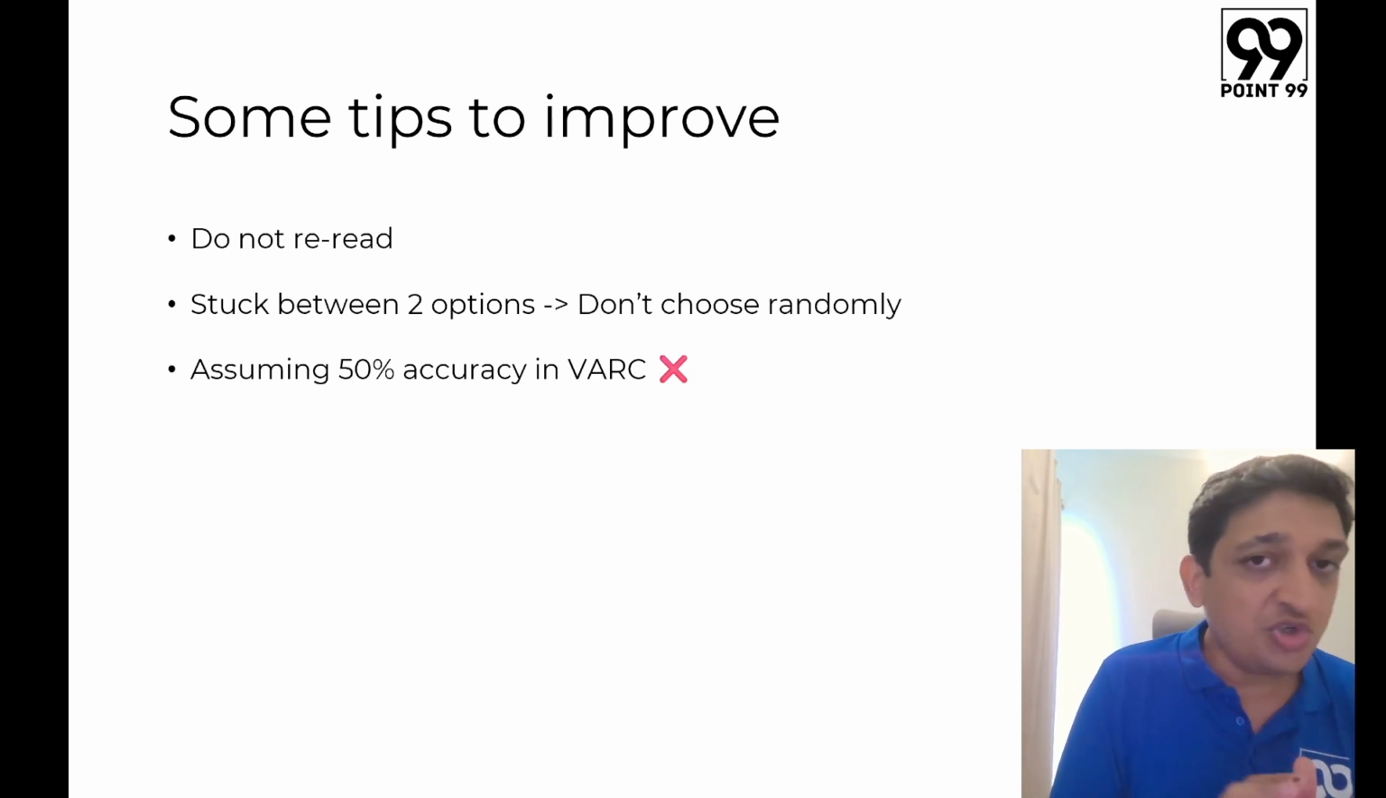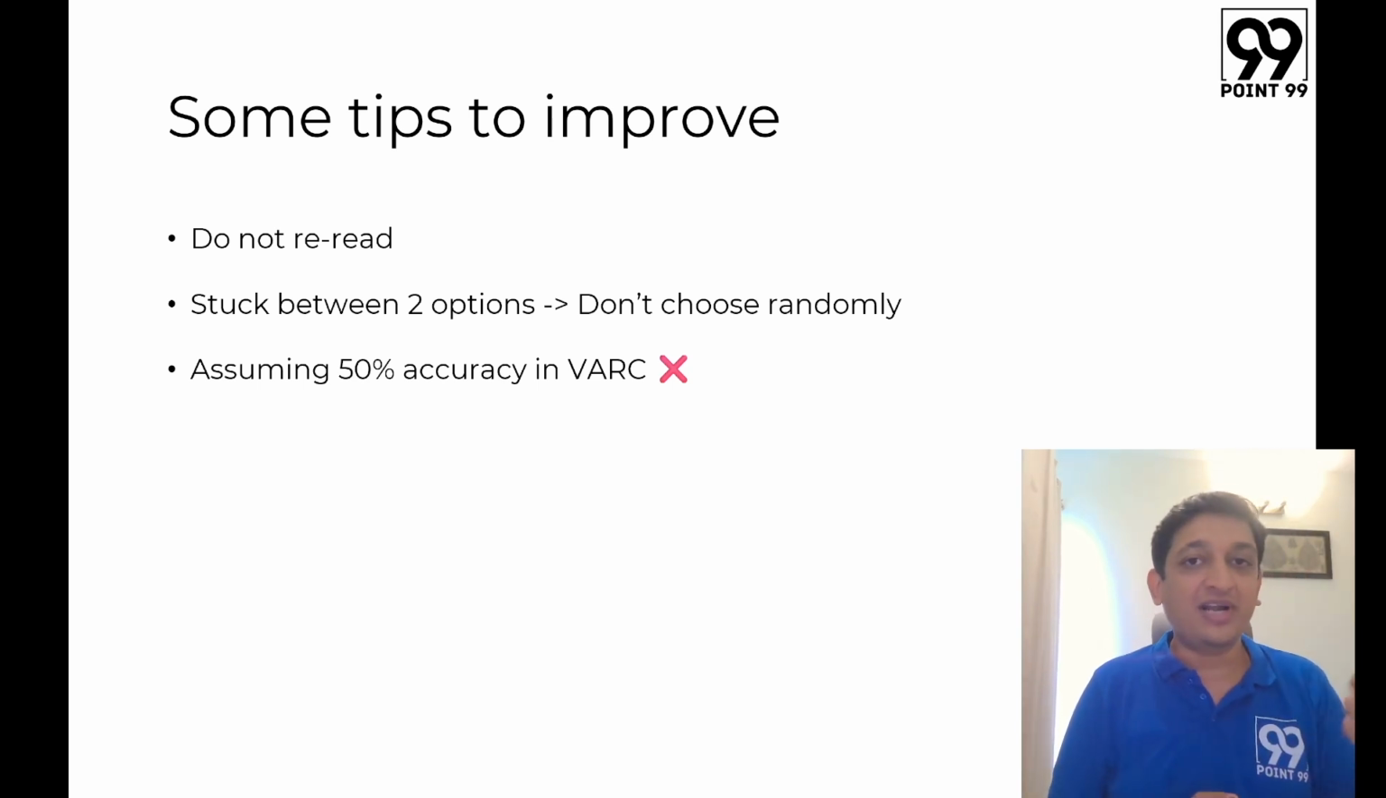Then you cannot assume anything in VARs. A lot of people look at the second point and say that I'm stuck between two options, so 50% chance that I'm going to get it right. And that's why you'll attempt all 24 questions with the hope that you are going to get 12 correct and 12 wrong in most scenarios, which basically means that you are looking at a score of at least 24 marks.